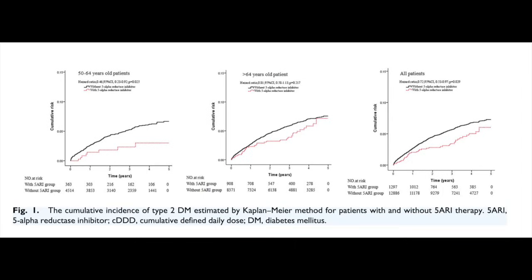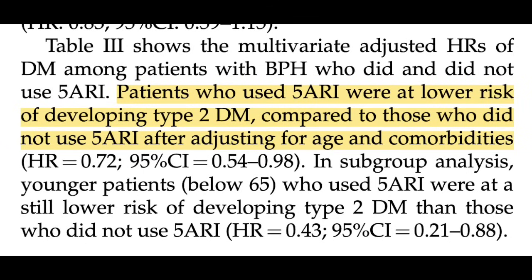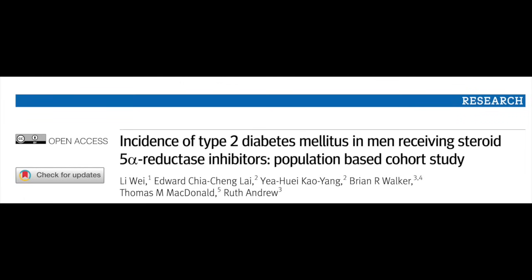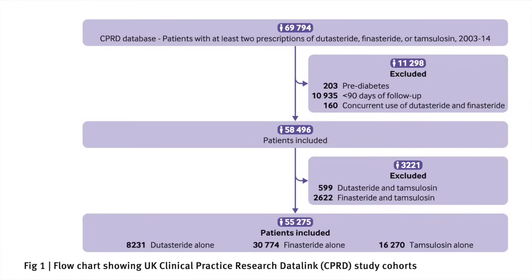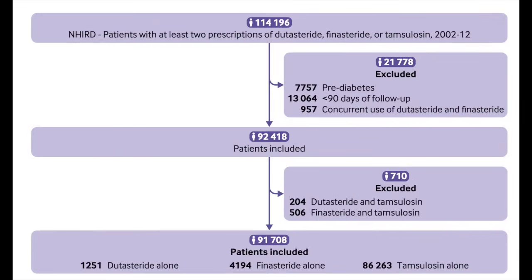Over time, the risk of developing type 2 diabetes was actually lower in the subjects getting finasteride or dutasteride, particularly in subjects less than 65 years old. The study concluded that people using 5-AR inhibitors were at a lower risk for developing type 2 diabetes than those not taking 5-AR inhibitors. So that's actually pretty surprising given the other studies we just reviewed. But then we have another large study that came to opposite conclusions. This study right here. The study looked at large national healthcare databases from the United Kingdom and Taiwan and extracted from these databases subjects who were on dutasteride alone, finasteride alone, or tamsulosin.